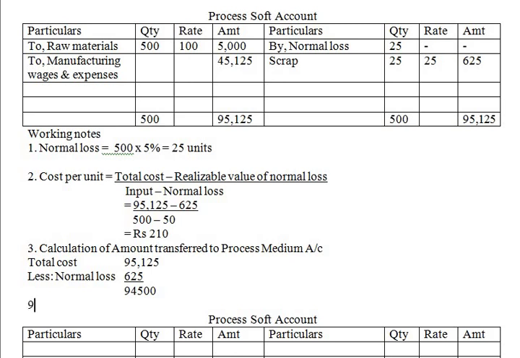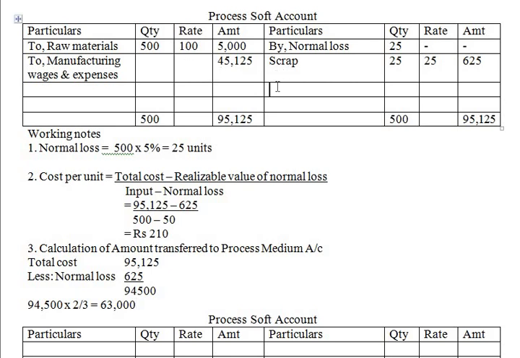So 94,500 into two-thirds, that is 63,000. So this is transferred to process medium account.